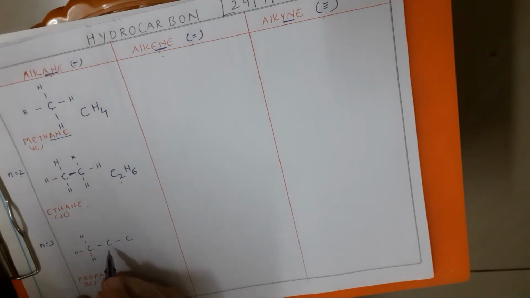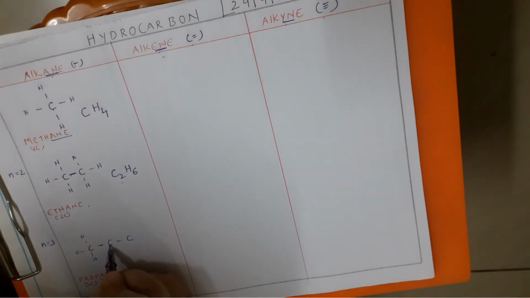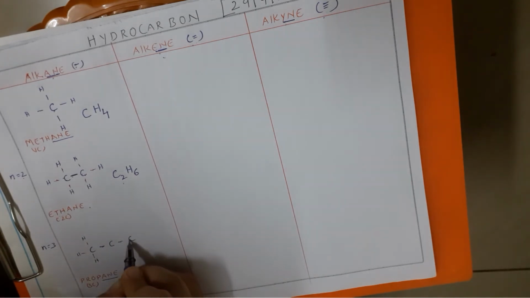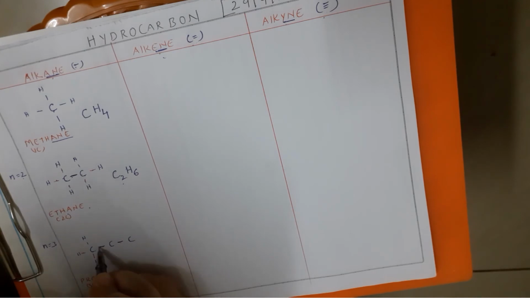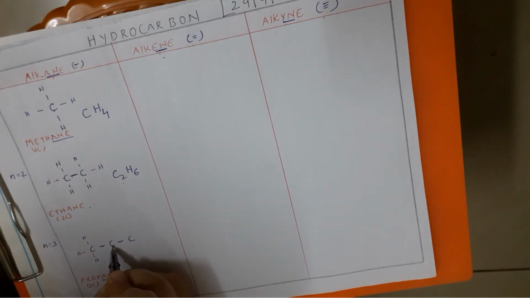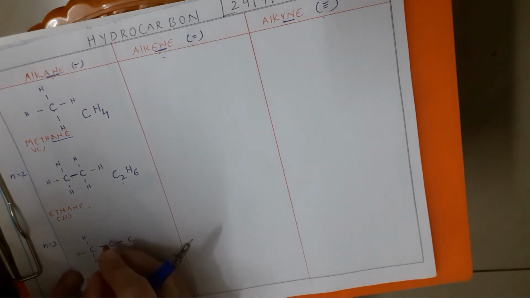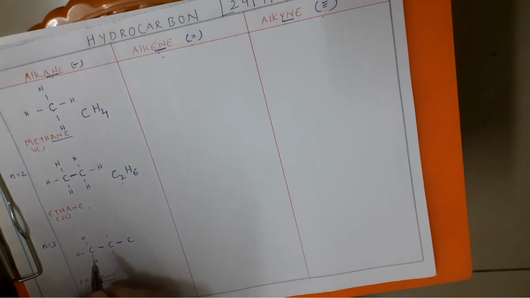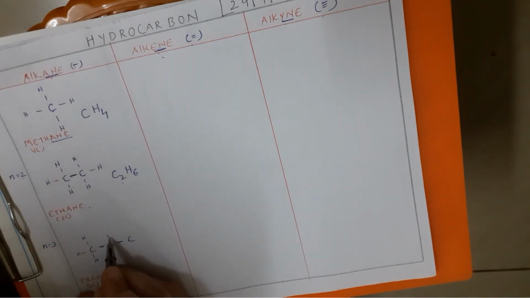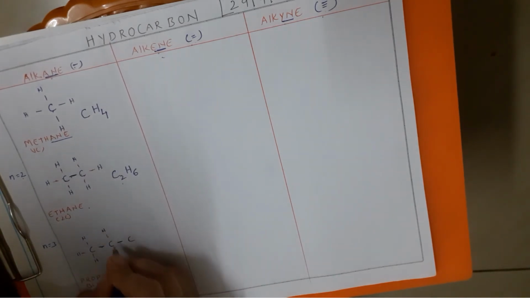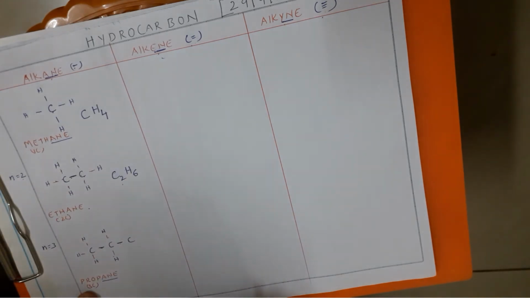Fine. Then let us now move to the second carbon. Now you see the second carbon. This second carbon is sharing electrons with both the first and the third carbon. So how many electrons have been shared by this second carbon? 2 electrons. So how many more is it left with? Very good, 2 more. So 1, 2, 3, 4. So that means only 2 more hydrogens it is going to be bonded with.